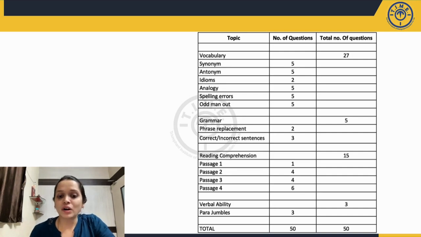Passage 2 comprised of 4 questions. These were slightly longish. I mean, in terms of the options given, the passage was slightly longish to read, but not a very difficult one to understand. Passage 3, same goes for passage 3, but highly dominated by vocab questions, largely direct in nature. Passage 4 was once again a mix of vocab and other questions.